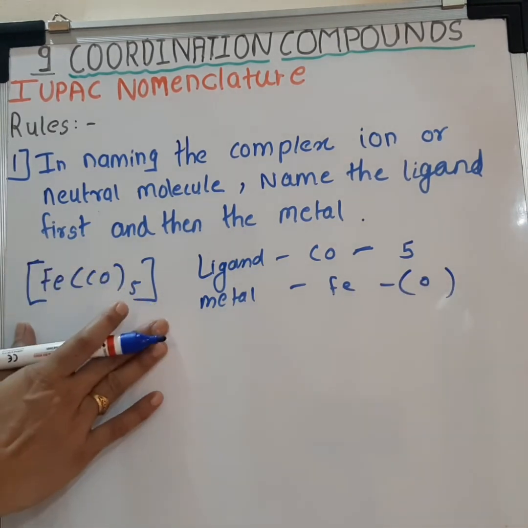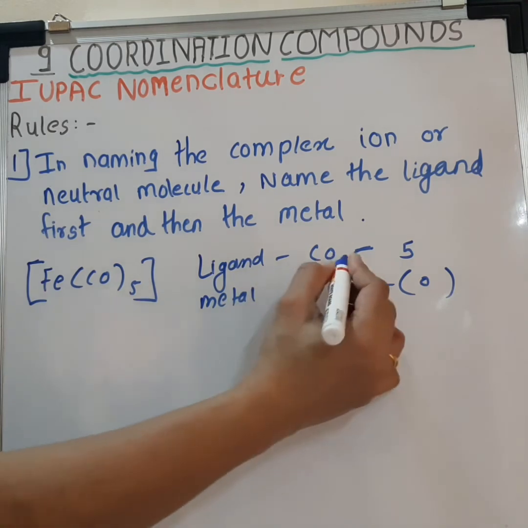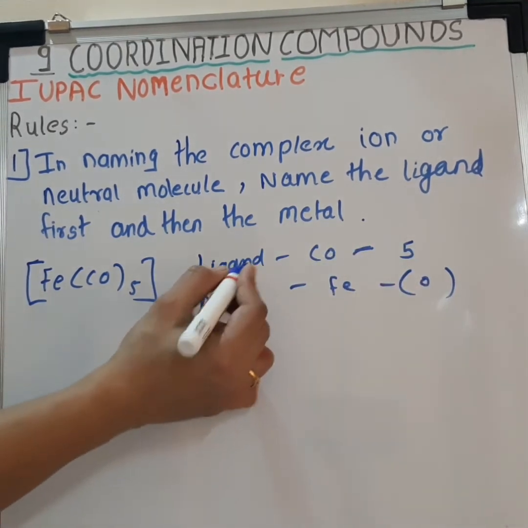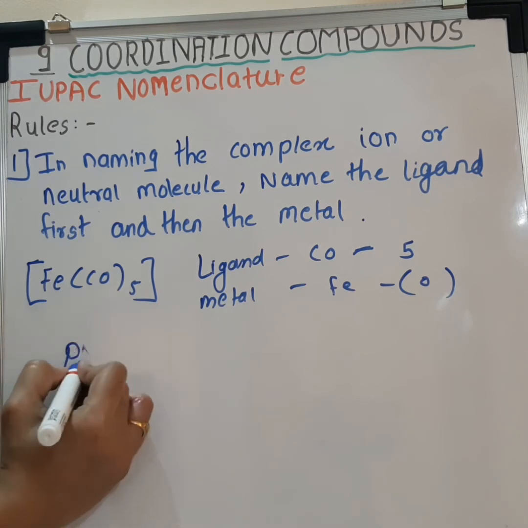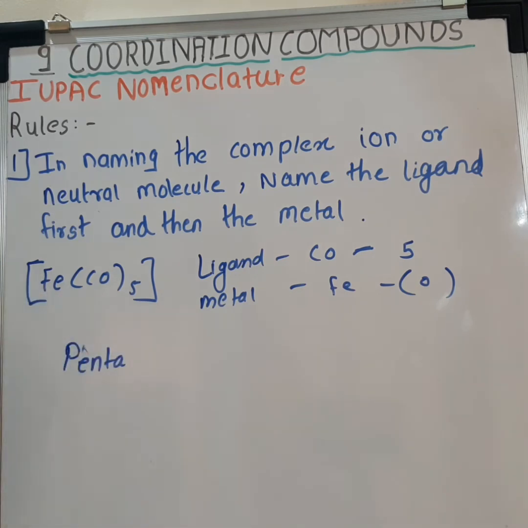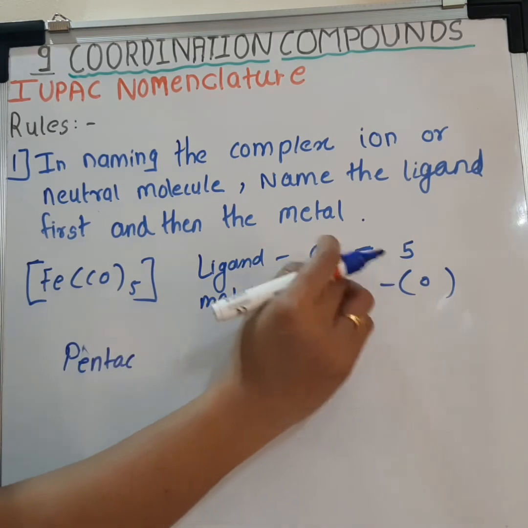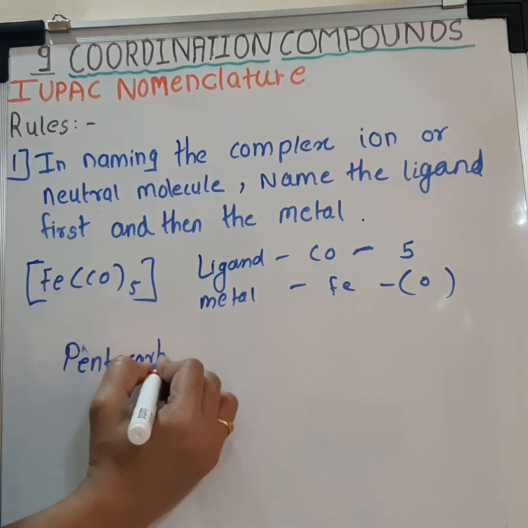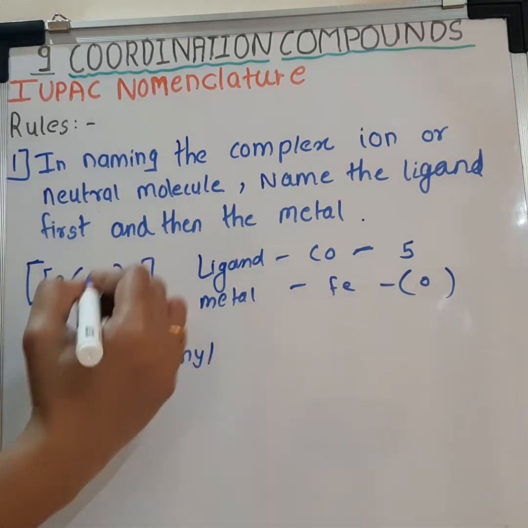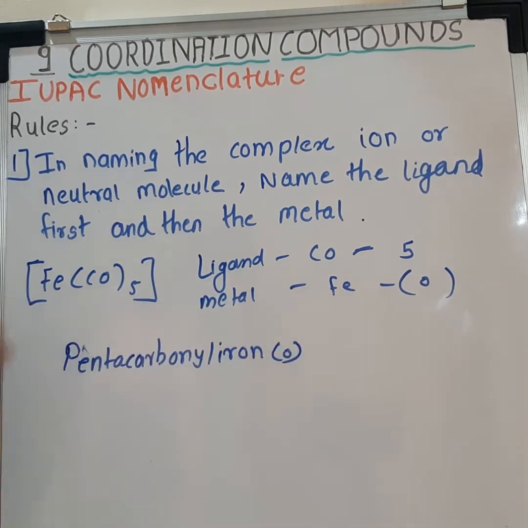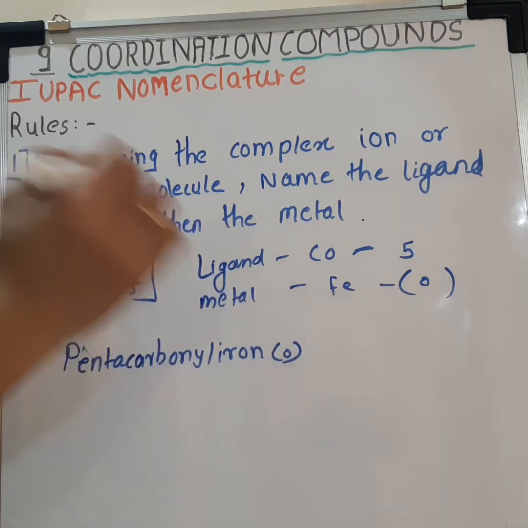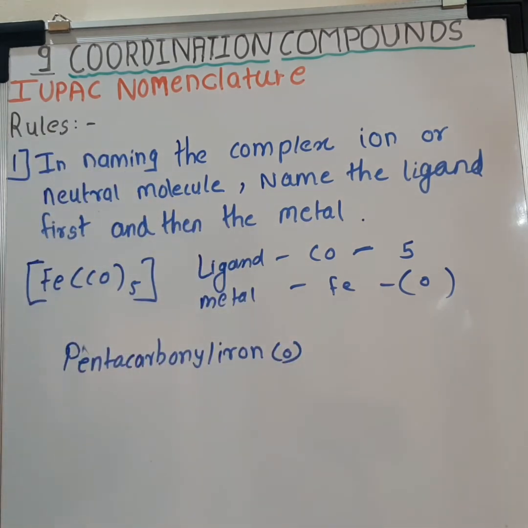So how is this compound named? There are 5 molecules of ligand, so penta, carbonyl, iron, and the oxidation state of iron, that is 0. Pentacarbonyliron(0) will be the name of this compound. So let's see the next rule.